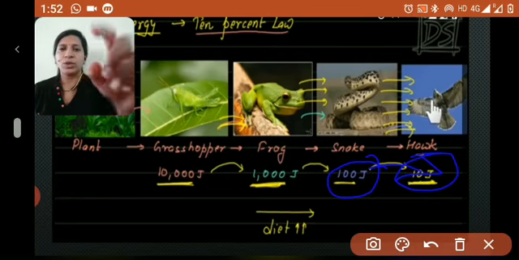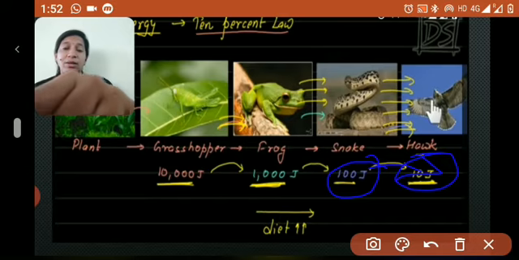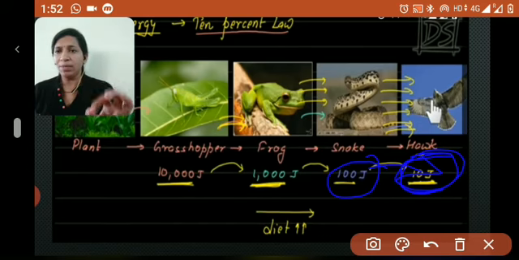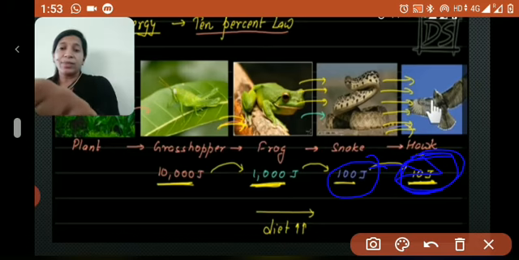Fine. So finally only 10 joules of energy can be stored in the hawk's body.